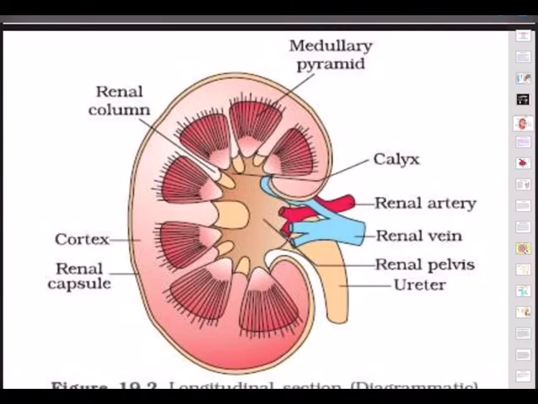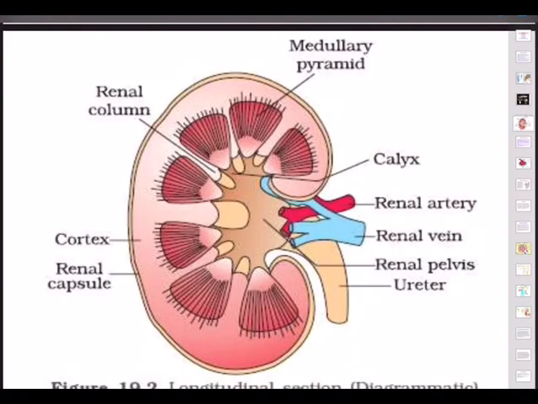You can see a renal column, and basically the entire kidney we can divide into cortex and medulla. Here you can see the medulla consists of medullary pyramids, outer cortex and inner medulla.